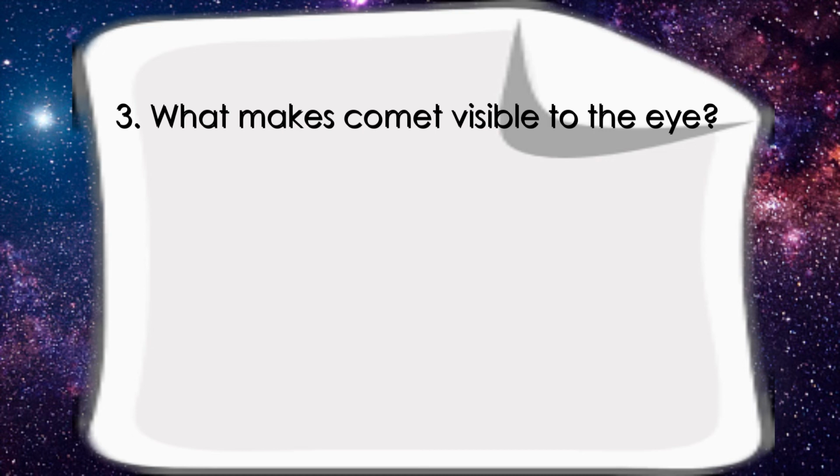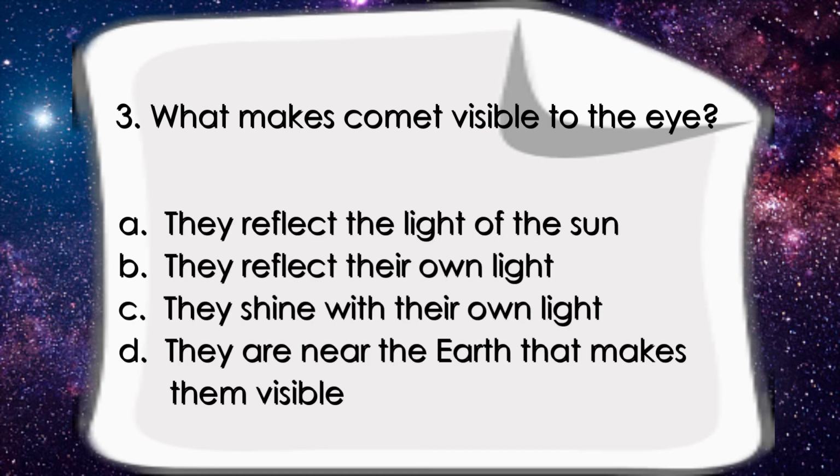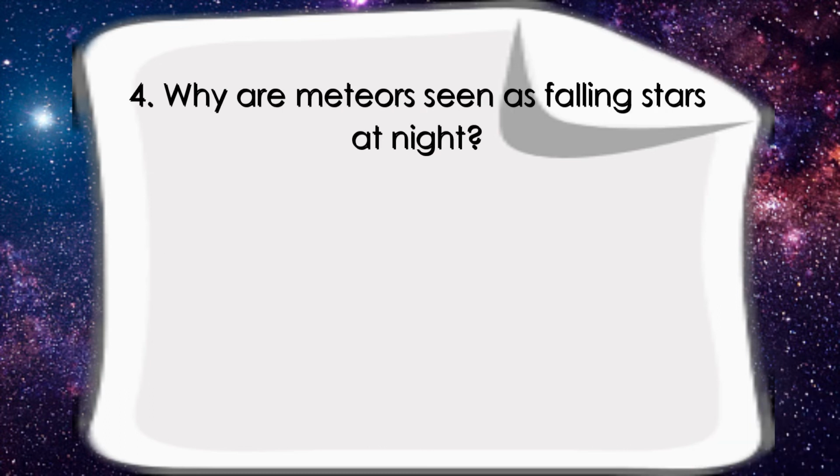Number 3. What makes a comet visible to the eye? A. They reflect the light of the Sun. B. They reflect their own light. C. They shine with their own light. D. They are near the Earth that makes them visible. Number 4.